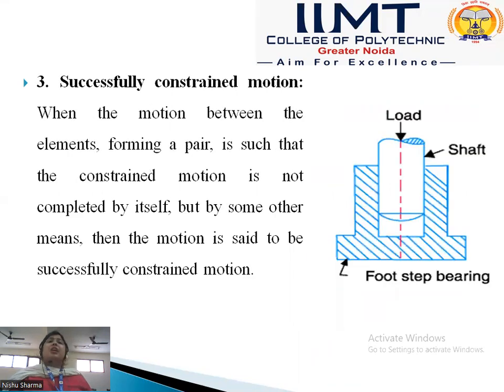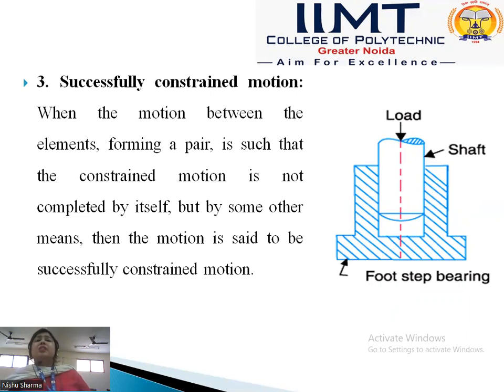Now we discuss the last type, the successfully constant motion. It is the combination of completely constant and incompletely constant motion. When the motion between the elements forming a pair is such that the constant motion is not completely by itself but by some other means, then the motion is said to be successfully constant motion.